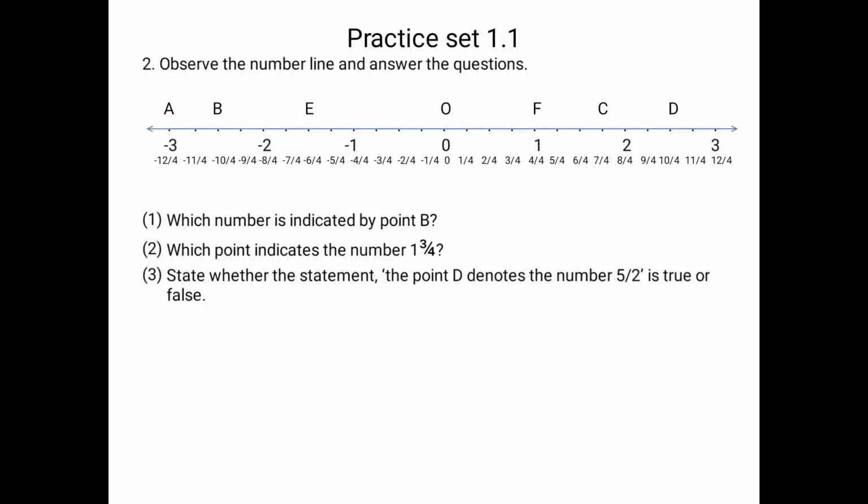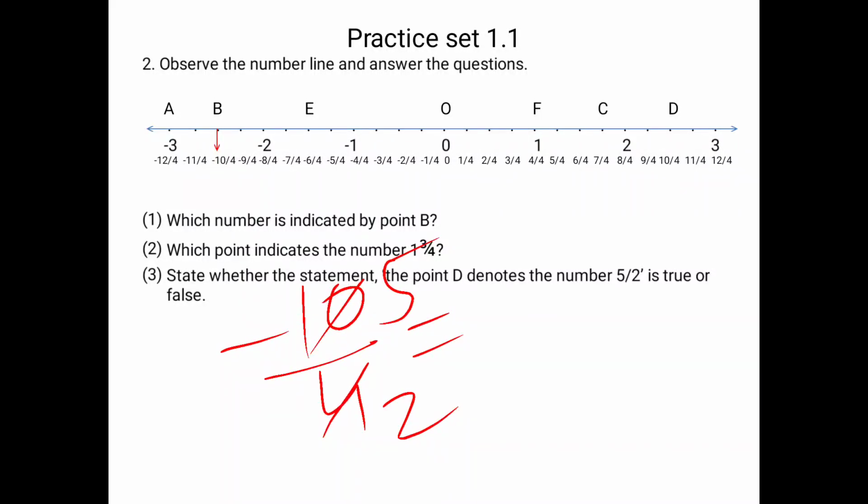Okay. So now we'll see the question one by one. The first question is, which number is indicated by point B? Now observe point B and number below it is minus 10 upon 4. So minus 10 upon 4 is the number indicated by point B. If we simplify this minus 10 upon 4, what we are going to get is 2 2s are 4, 2 5s are 10. Okay, so minus 5 by 2. So instead of minus 10 upon 4, if you are writing minus 5 by 2, then also it is correct. But in your textbook, answer is given minus 10 upon 4. So whichever you want to select, it's on you.